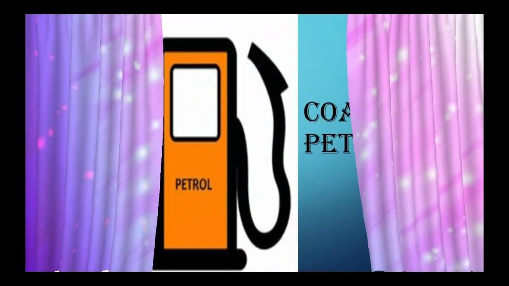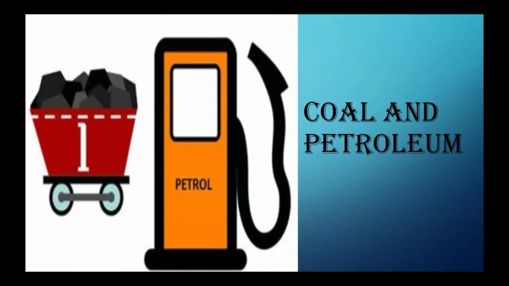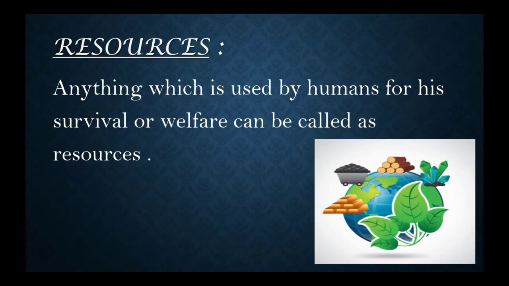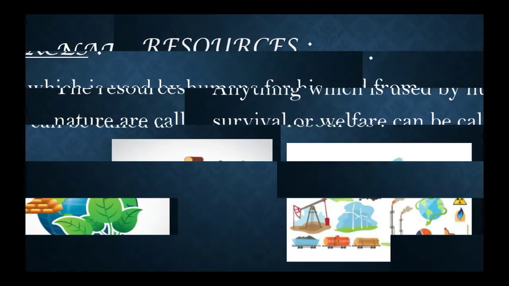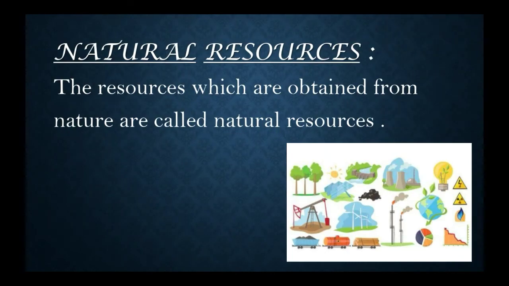We are going to learn a new chapter, that is coal and petroleum. First, let us look into a term that is called resources. What are resources? Anything which is used by humans for his survival or welfare can be called as resources. These resources are classified into two types, natural resources and man-made resources.